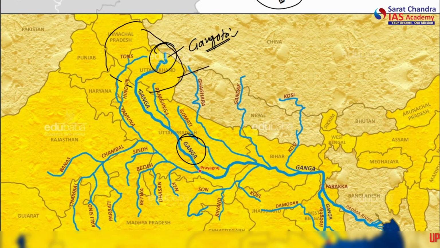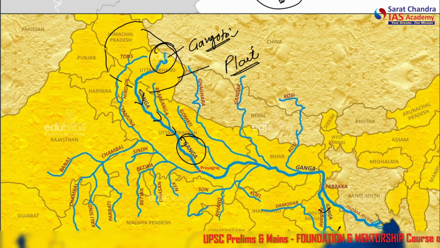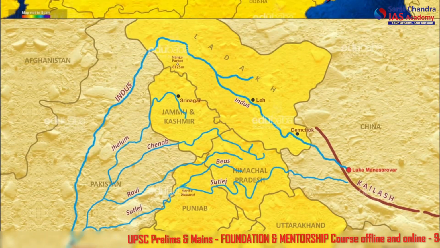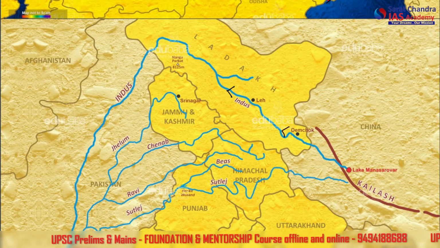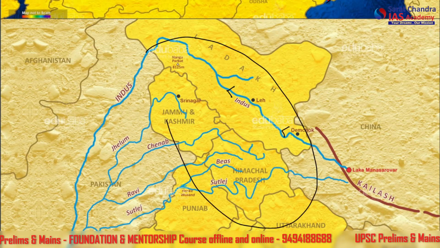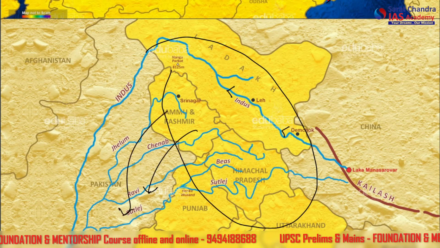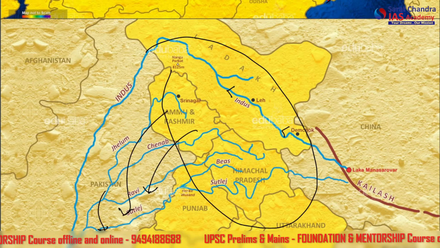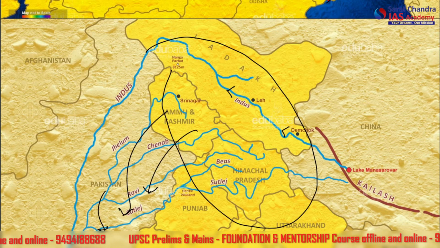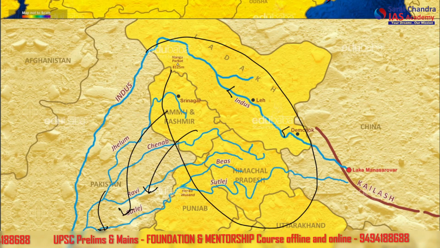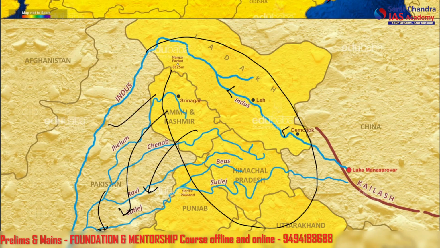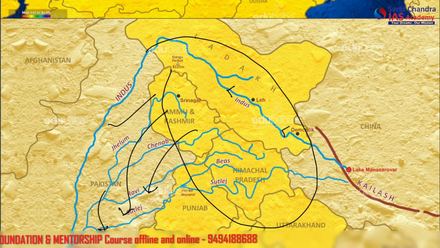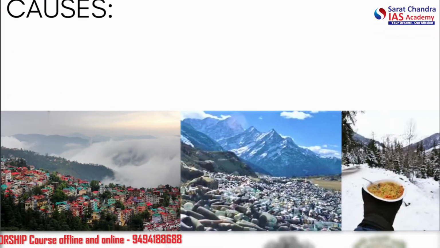All right, so coming from here, if you pollute this area, Himachal Pradesh, the Uttarakhand area, if you put plastic pollution here, then it's going to amplify with various different tributaries and end up finally in the Bay of Bengal through here. The same is true of the Indus River system. If you pollute the Himalayan area, all of the pollution will go towards the Arabian Sea through these rivers. So what we learn is the Indian Himalayan region is a critical source of water in the subcontinent, feeding a number of major rivers of India, including the Indus, the Ganga, and the Brahmaputra river systems, all three. This is the major point: how important, how bad this issue is.